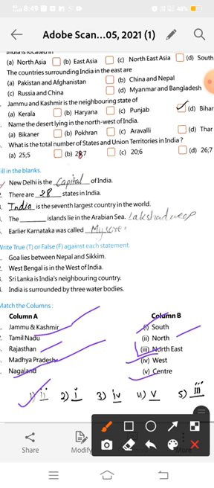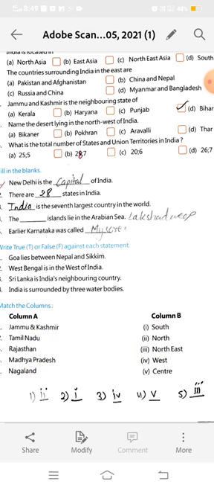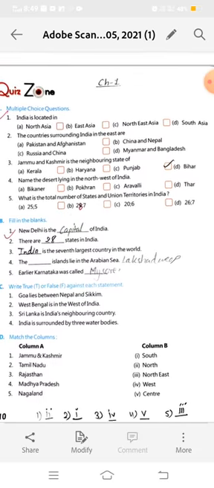Okay, students, so we have completed the revision of the first chapter, all the objective type questions. Okay, in our next lecture, students, we will do the revision of the question and answer of this chapter. Okay, and we will do the map activity also about the states, direction wise the states of India.